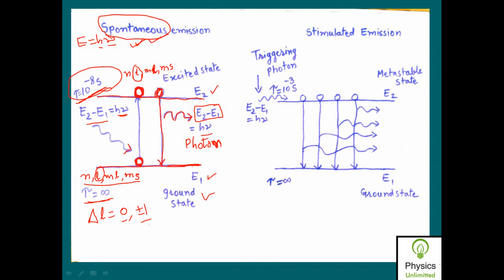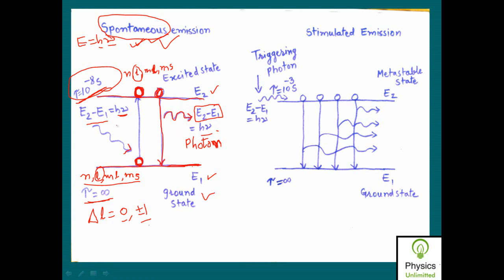Yes, sir. Okay. Now the photons which are obtained in such spontaneous emission are oriented in different directions, and all of these photons are not having the same phase or the same direction, and therefore such spontaneous emission is not useful for obtaining the laser.